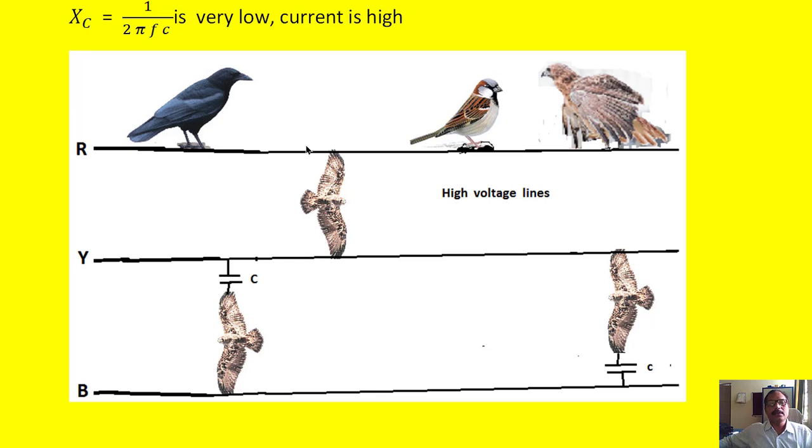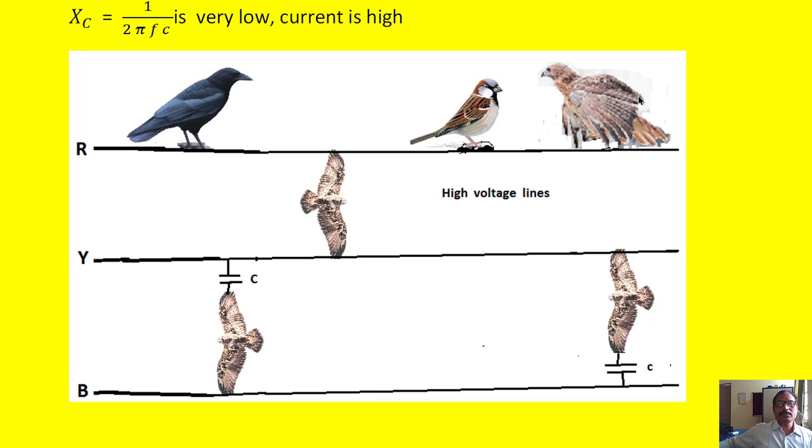And we find birds sitting like this. This is a crow sitting on one line, the R line. Similarly, this is a sparrow sitting on the same line. Similarly, a big bird called the eagle is also sitting on this R line.